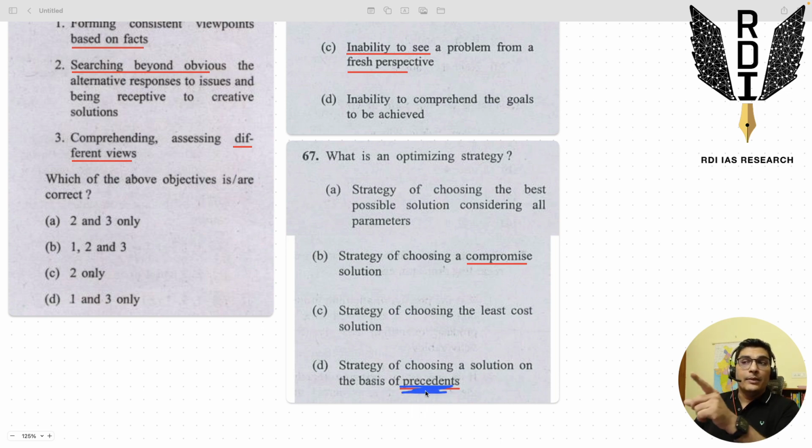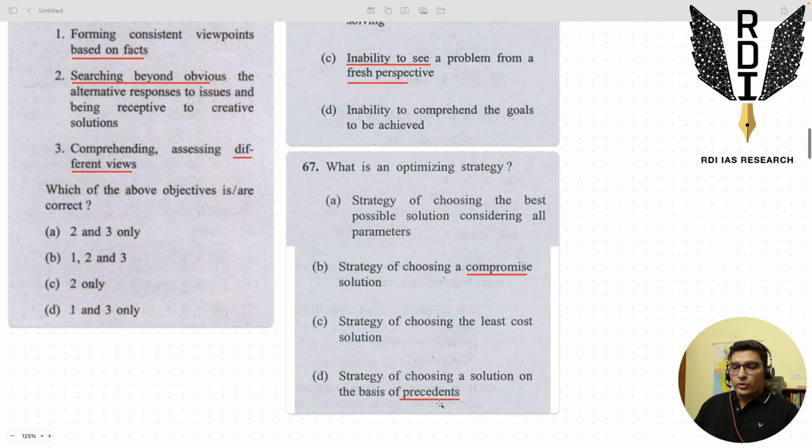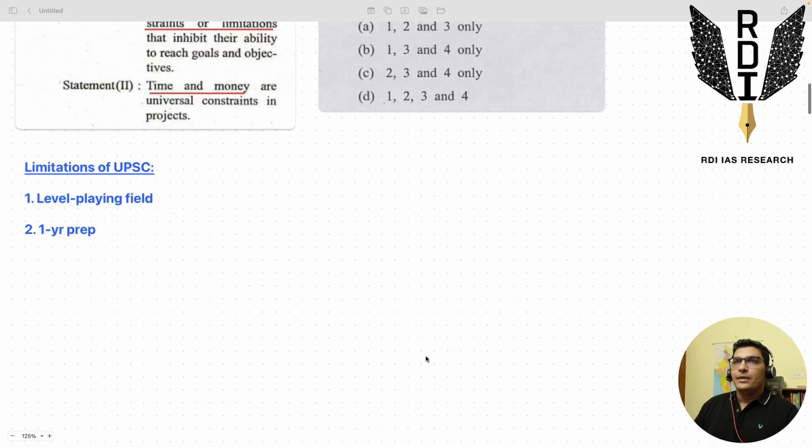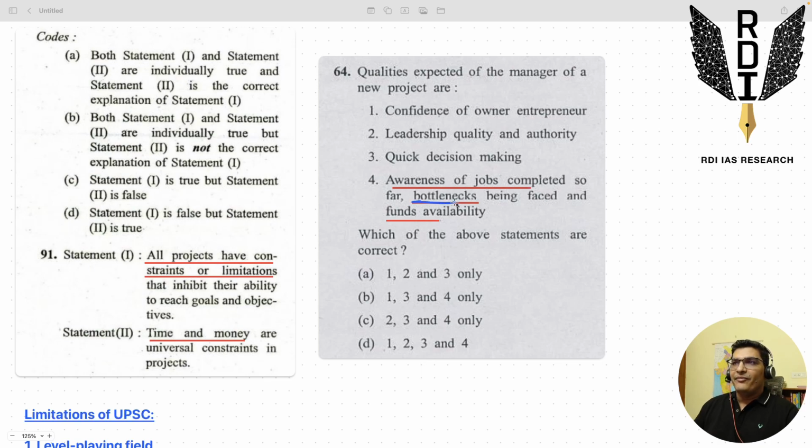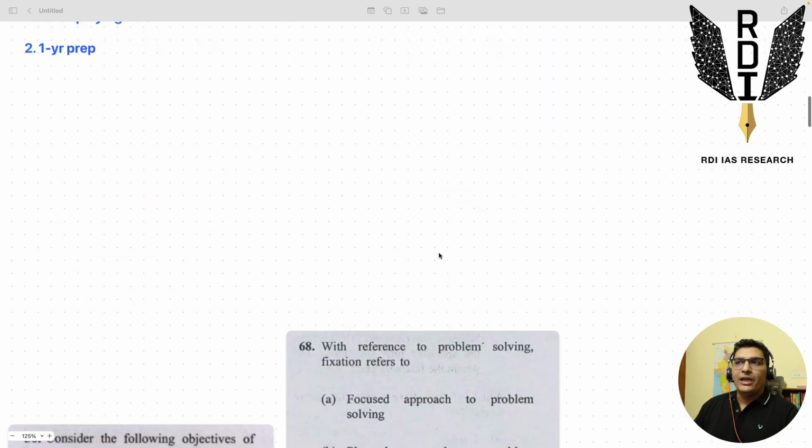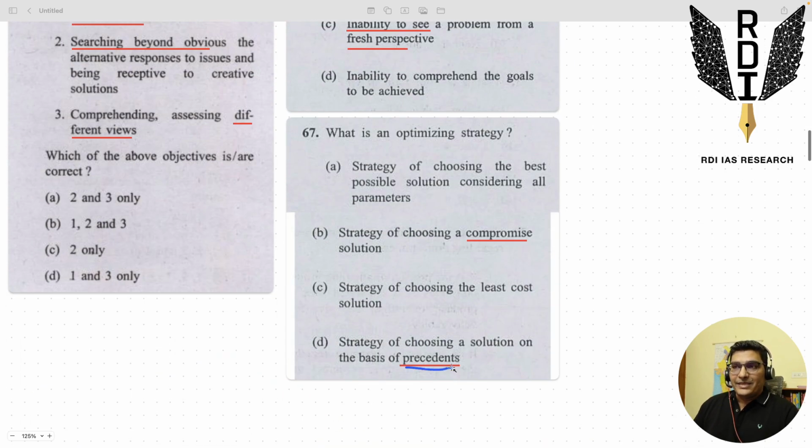Now, this is where the PYQs come in. In fact, we also saw the significance of traps in the previous discussion. See, bottlenecks being faced. So the traps which have already been put in the PYQs, the precedents. This is the reason why I always say you must do the PYQs from 2011 onwards via the elimination angle at least 5 times. When you have done these questions 5 times, you'll be able to notice these traps better. You'll be able to feel the energy of these questions better, and you'll be much more accurate. And you'll not get perturbed or disturbed when something new, something fresh is coming.